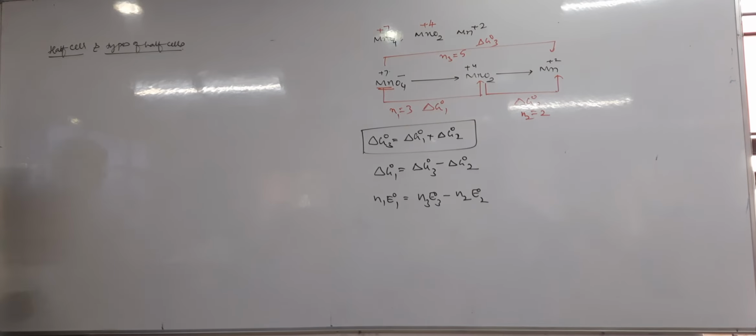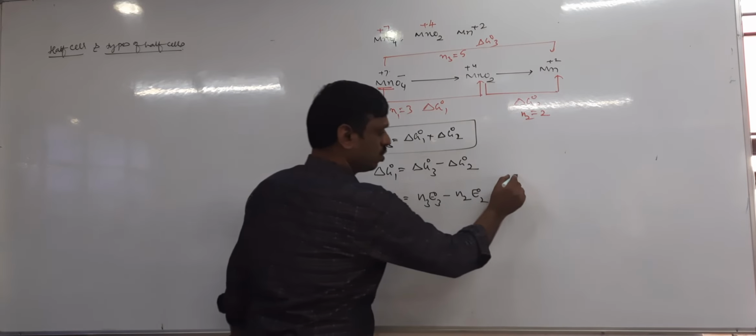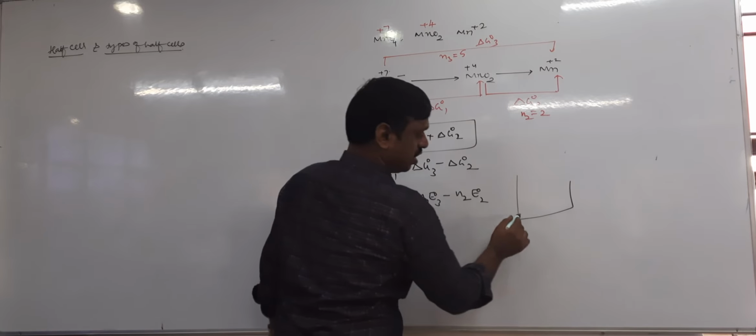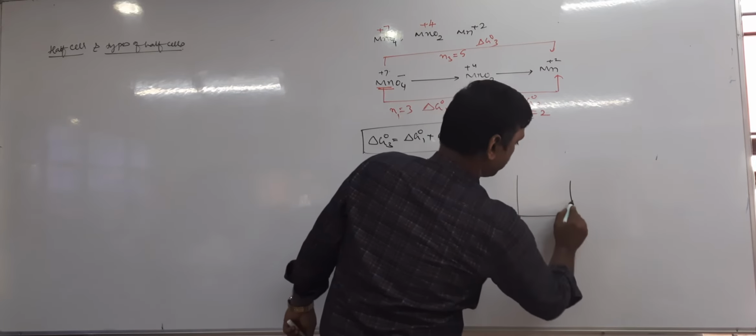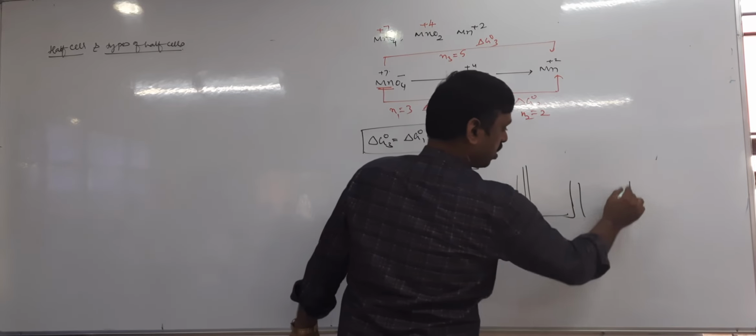Come on, tell me. So what is half cell? In Daniell cell we have studied what a cell is. A cell usually consists of two half cells, like the Daniell cell. What are the two half cells? Oxidation half cell and reduction half cell.